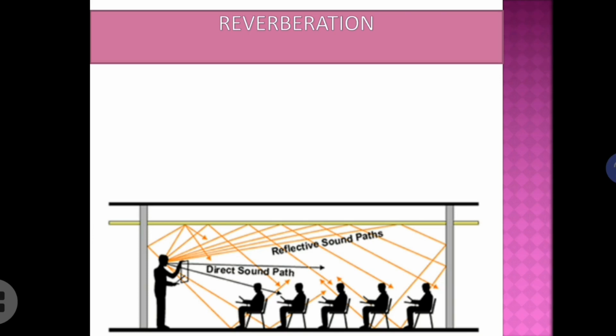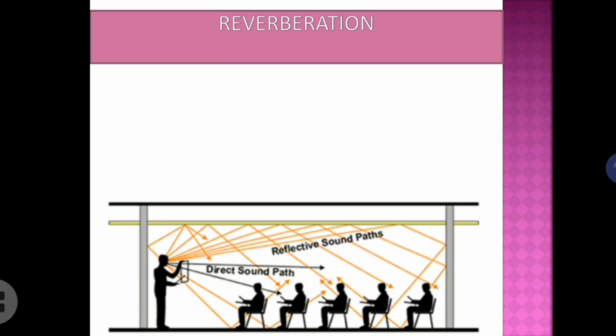So, the multiple reflection of sound will make the sound remain in the room for some more time. Even though the person has stopped talking or has completed his speech, the sound will be remaining in that room for some more time because of the multiple reflection.